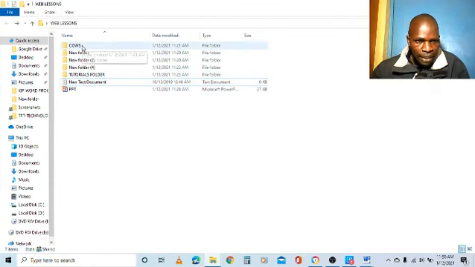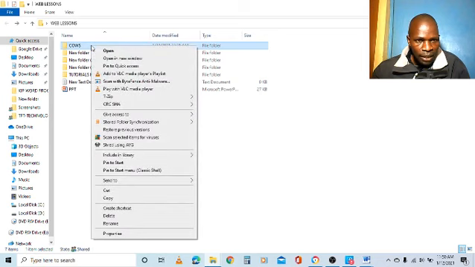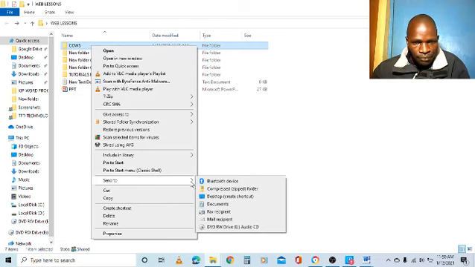I want to create a shortcut for chaos. This folder web lessons is in another place, so I want to create a shortcut to chaos. So I will click to and then send to desktop. So create shortcut. So this will only create shortcut.